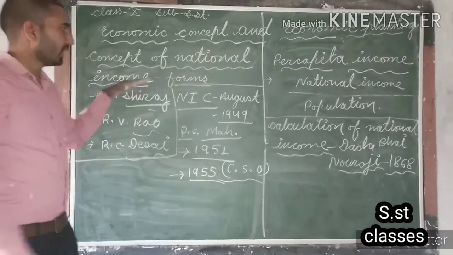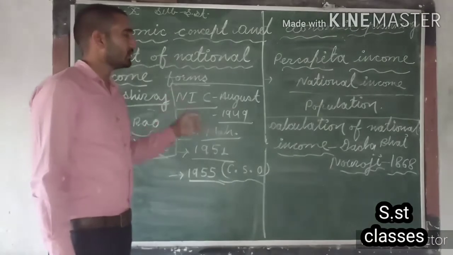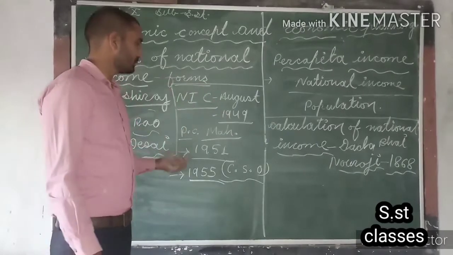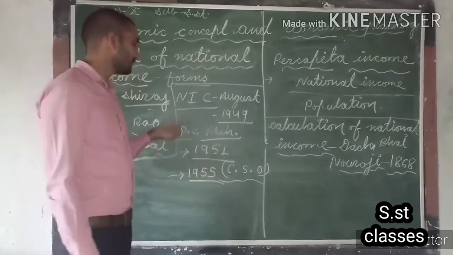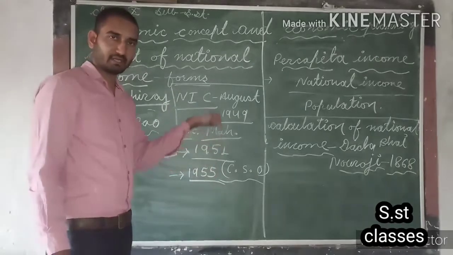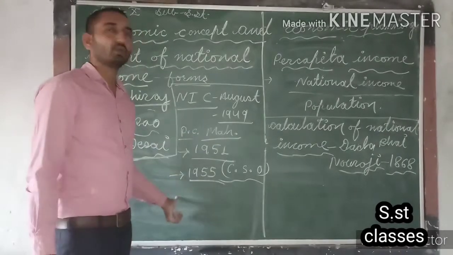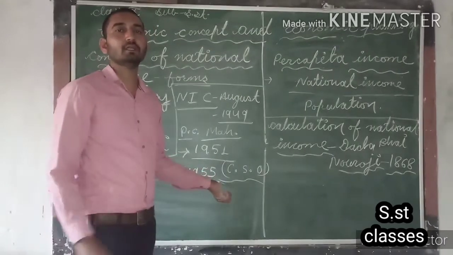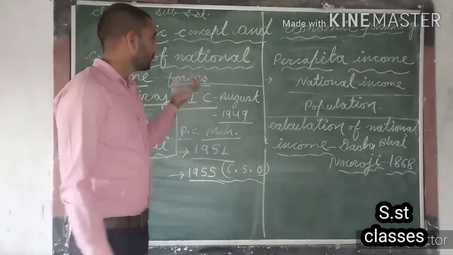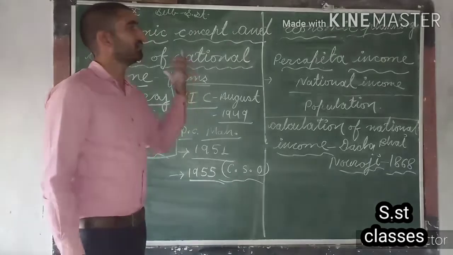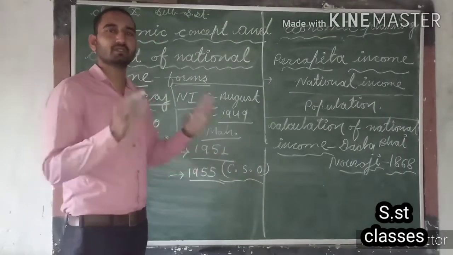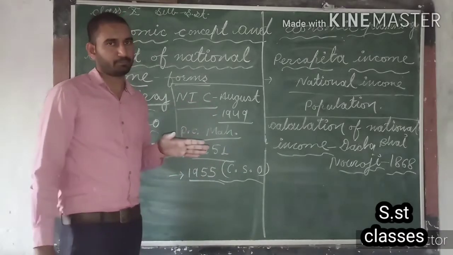After the independence, in August 1949, the National Income Committee was formed, which was chaired by P.C. Mahalanobis. This committee submitted its first report in 1951 and final report in 1955. After 1955, the work related to calculation of national income was handed over to CSO, which is doing this job till now.